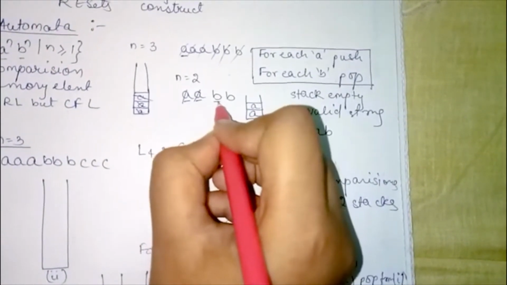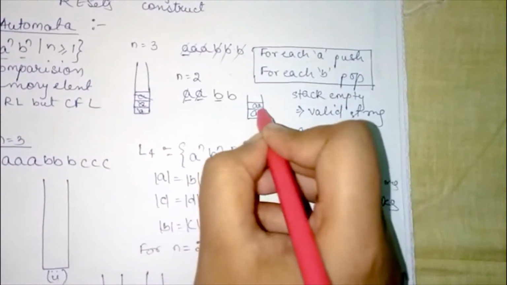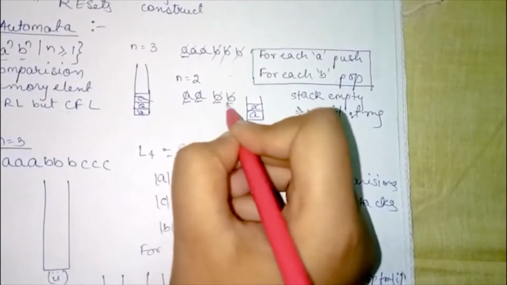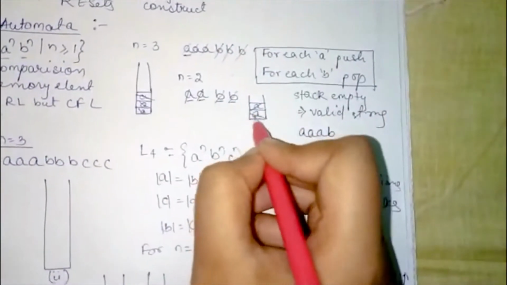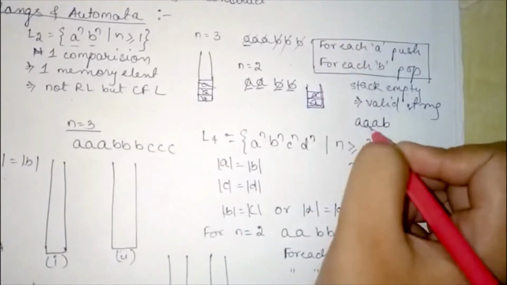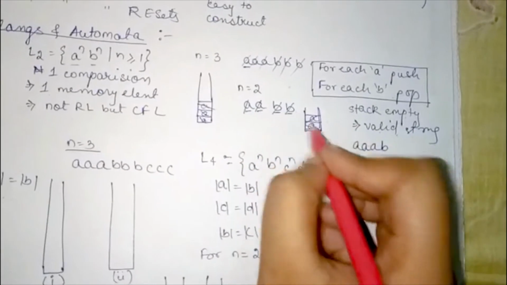And then we are reading the B. For each B we will pop. We are deleting from the stack. For each B we are deleting from the stack. So now my stack is empty. If my stack is empty, then the string is valid. Therefore this string is valid.